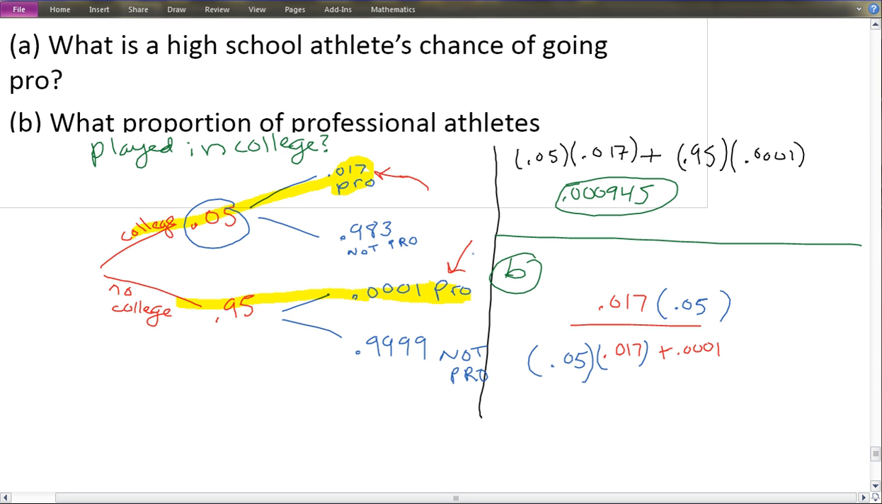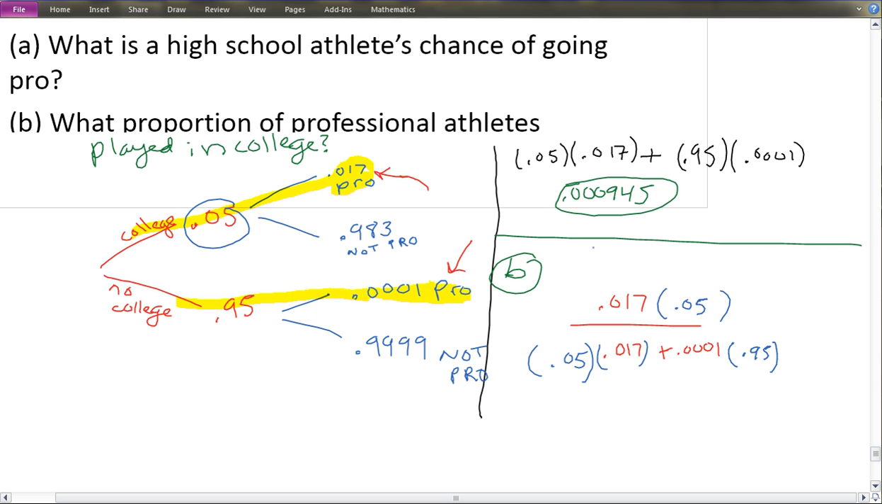Okay, so up top so far, I have that 1.7% of the college people. And then on the bottom, I'm trying to find out that total overall. Okay, so for each tree branch, I have to multiply all the way down. This 0.01% was from the 95% who did not go pro or who did not play in college.